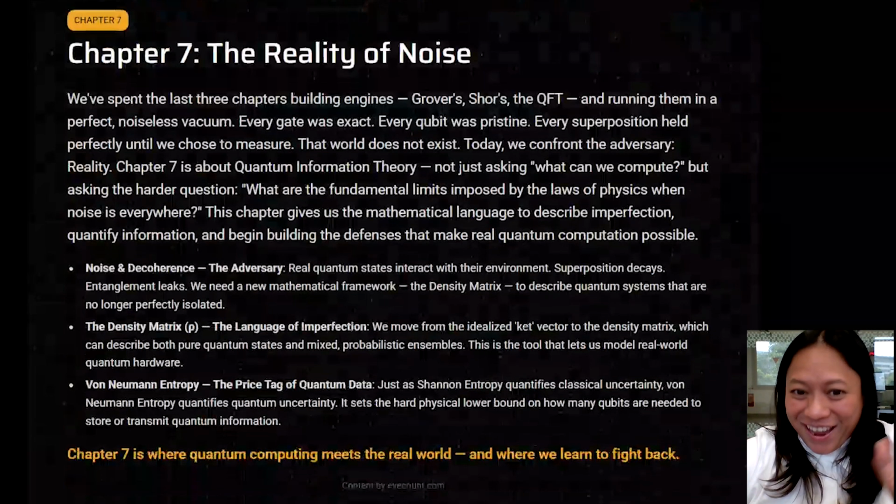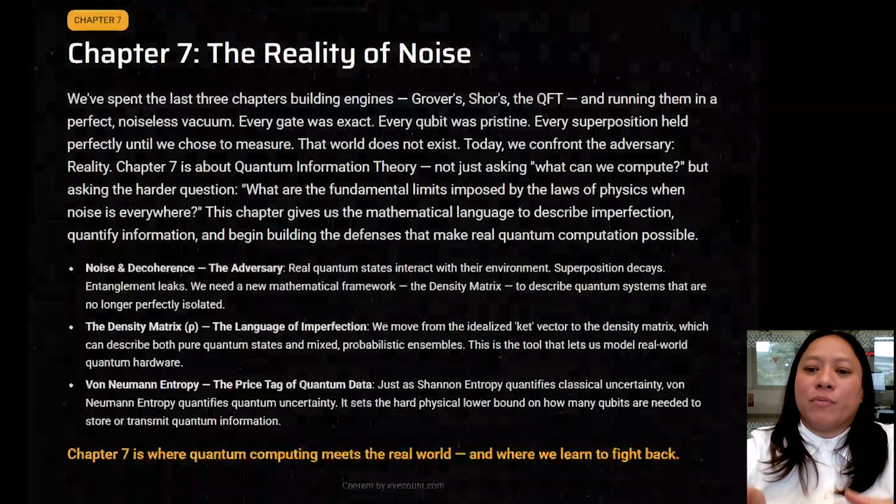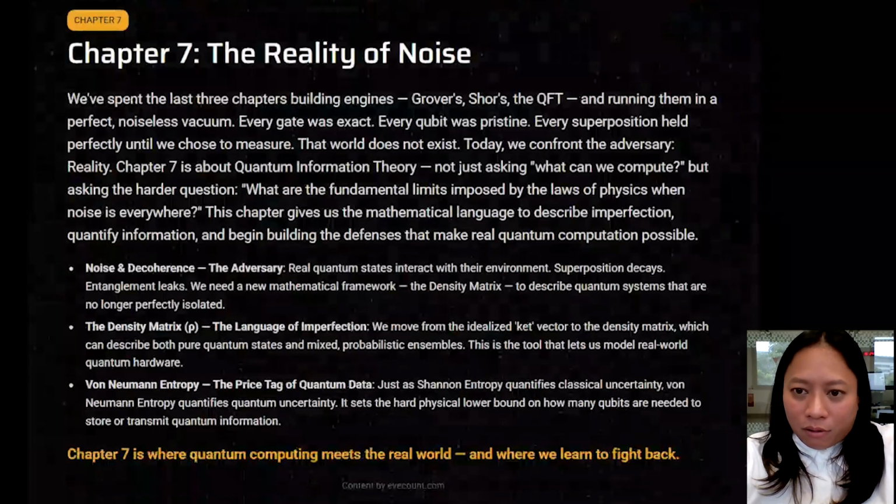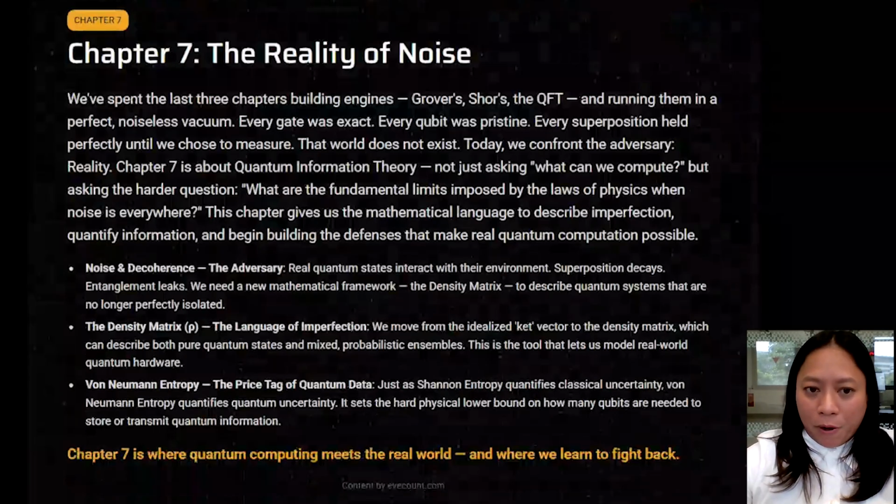As with everything, this chapter is about quantum information theory. We aren't just asking what can we compute anymore. We're actually asking what are the fundamental limits imposed by the laws of physics when noise is everywhere, right?